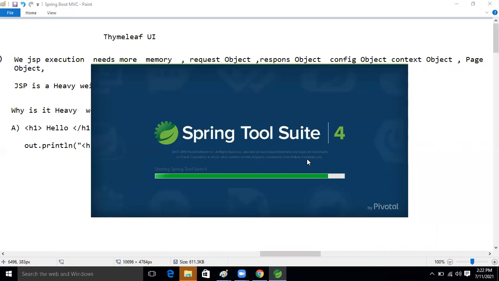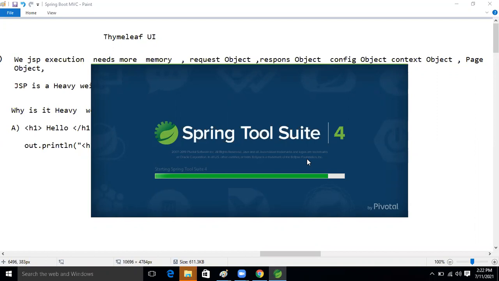JSP only. So it converts and executes dynamic content only, as well as static content also, guys.